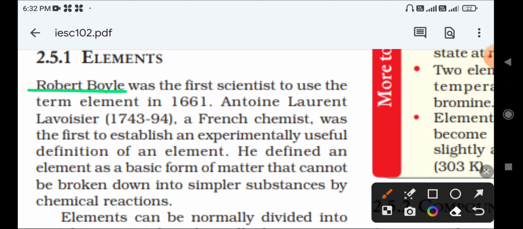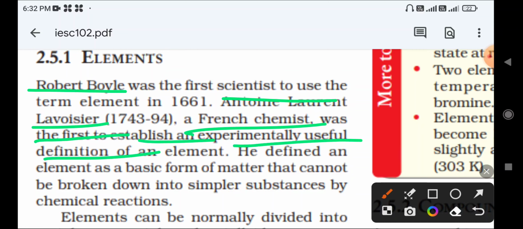Then what is the definition of element? Antoine Laurent Lavoisier, a French chemist, was the first to establish an experimentally useful definition of an element.